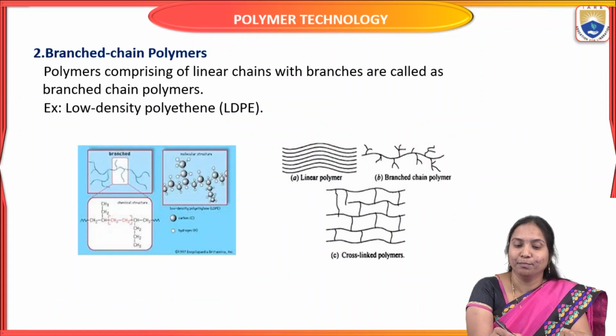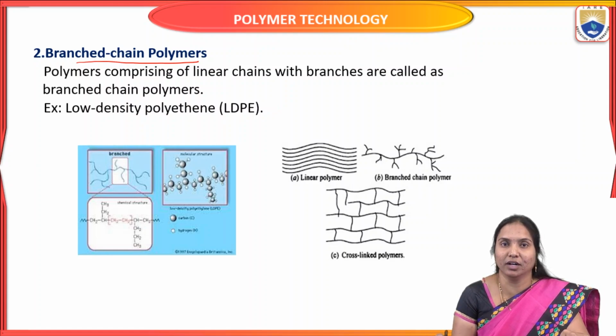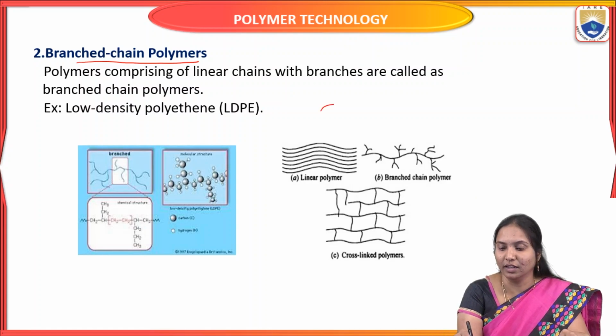The second type is branched polymers or branched chain polymers. In this case, these polymers comprise linear chains with branches. That means linear chains with branches.